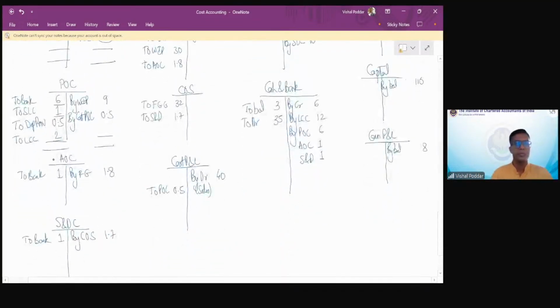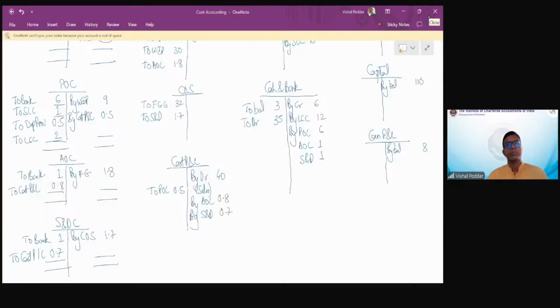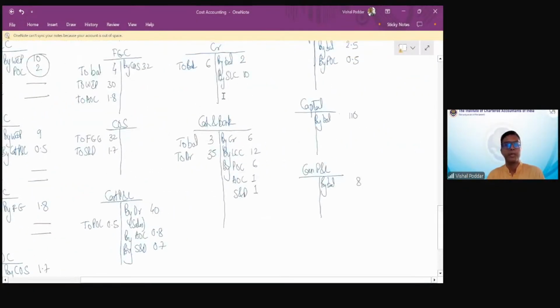Again, same thing for administration. Students, just remember that whatever you are doing in one account, immediately do the posting in the second account. Many times we just keep on making entries in one account and forget the second effect in the other account. And then at the time of balancing, you may end up with either non-tallying or having wrong balances. Correct? So always make the second effect immediately.